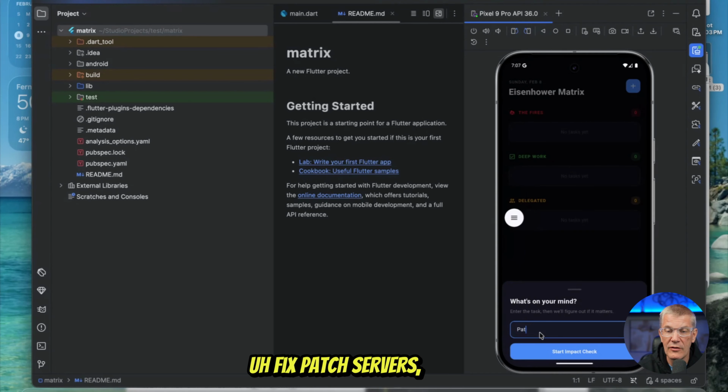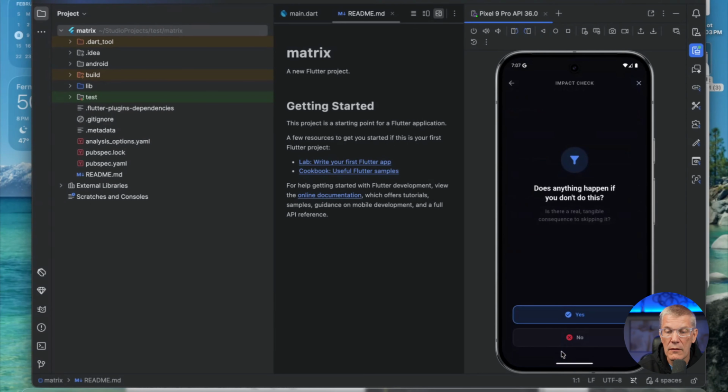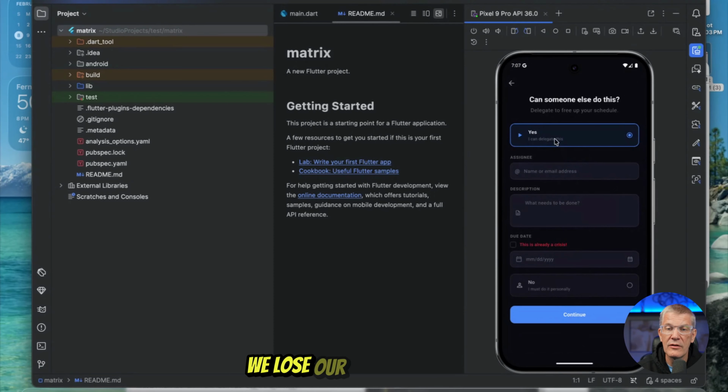Starting out. All right, let's see what it says here. Fix patch servers. Okay. Start impact check. Okay, that's interesting. So that had us put in the title first. Yes, something does happen. We lose our servers, right? So by default, no. Okay, so now it didn't put the yes, no beside each other, right? Can someone else do this? No, nobody else can.